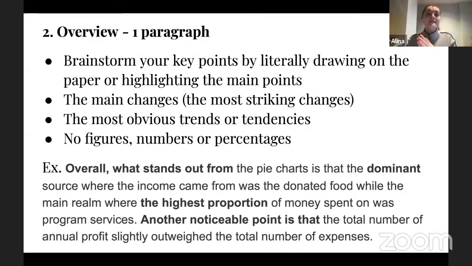Why? Because your summary presents different interesting points, different changes, which I will talk about in a second. And your body part, where you will include different numbers, will support those changes. So it makes more sense first to talk about the changes and then support them, rather than vice versa.